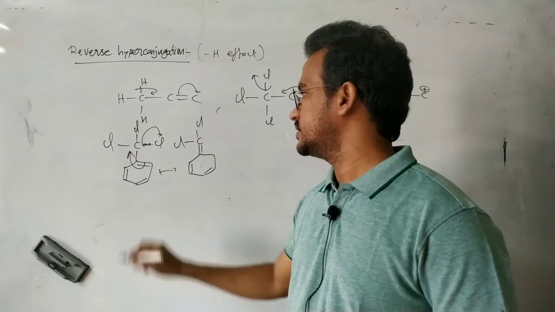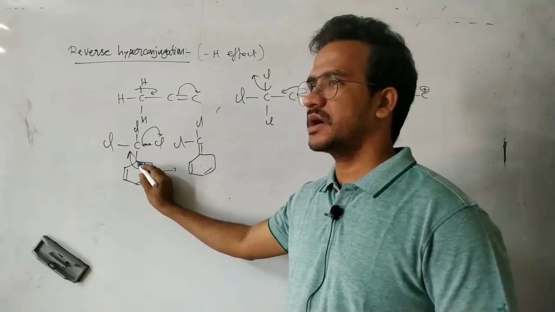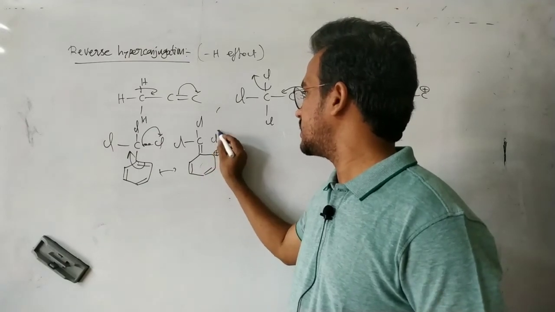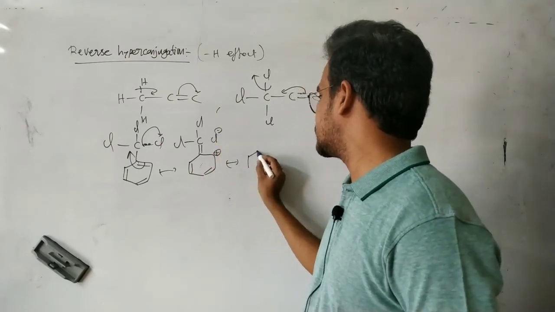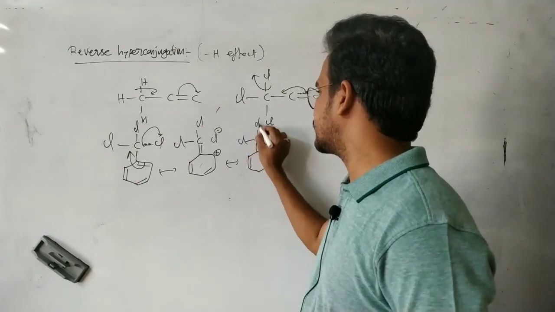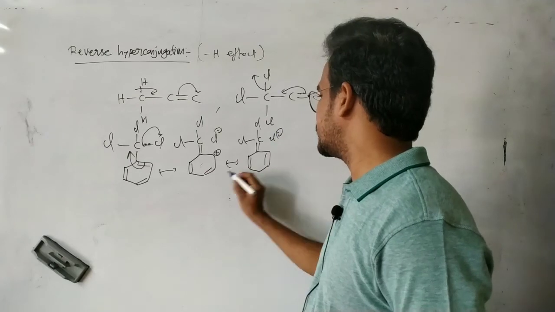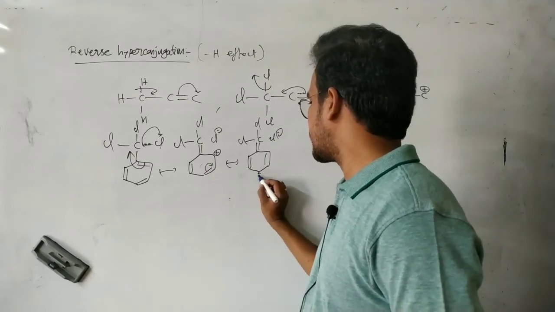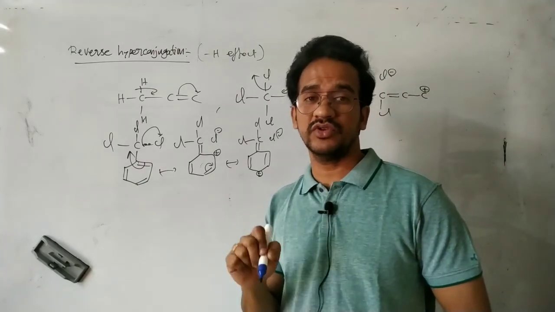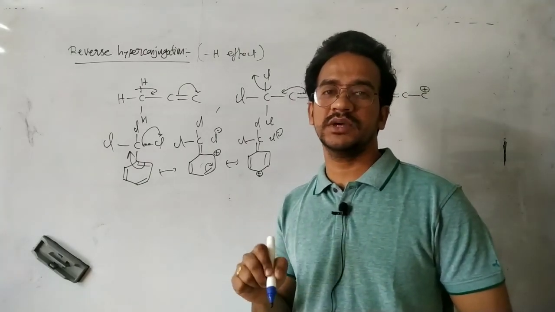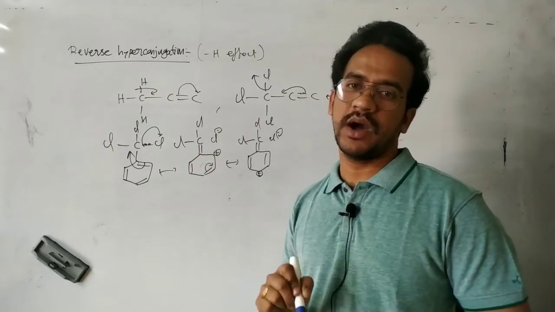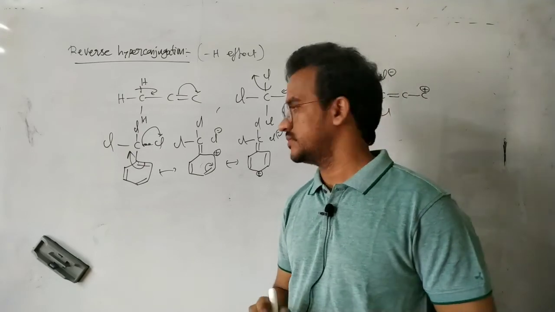So the pi electrons are transferred to this carbon giving a negative charge, and this one carries a positive charge, Cl minus. So you see in this case, positive charge arises at the ortho position and para position, that means it is an electron withdrawing group. Its electron withdrawing nature is explained on the basis of reverse hyperconjugation, the negative hyperconjugation effect.